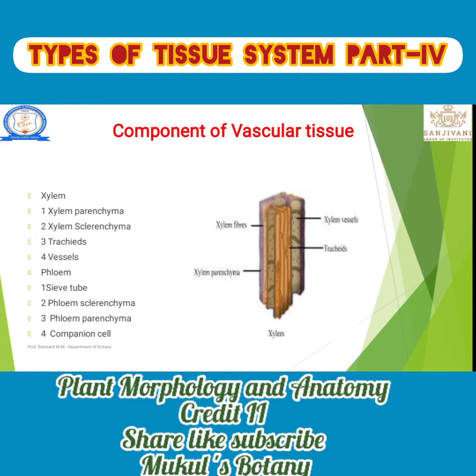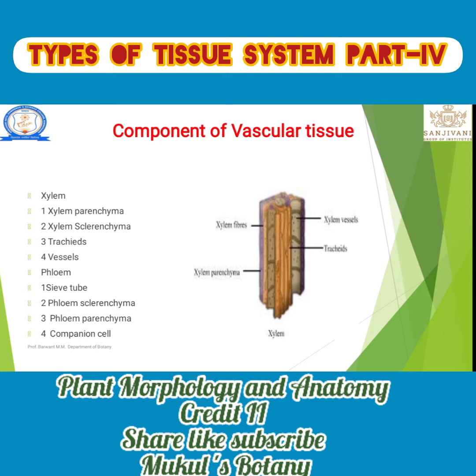Let's see the components of vascular tissue. There are two types of component, generally xylem and phloem. Xylem and phloem are made up of different components. First, xylem is made up of xylem sclerenchyma, xylem parenchyma, then tracheids and vessels. Those are the components of xylem. Phloem is made up of four components: phloem sclerenchyma, phloem parenchyma, sieve tube, and companion cell.